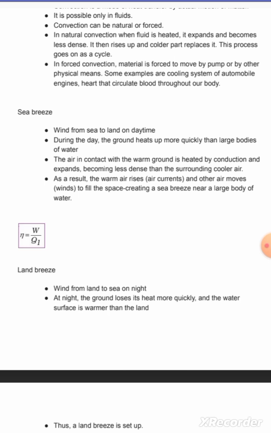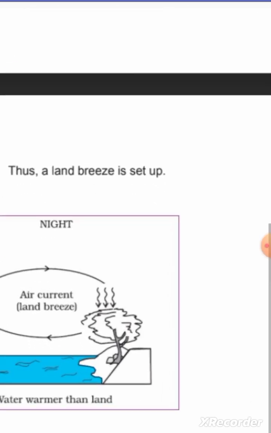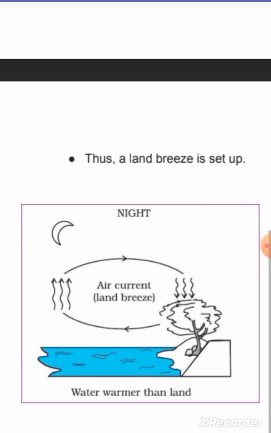Sea to land in the daytime is the sea breeze. Now the land breeze, from land to sea at night. At night, the ground loses its heat more quickly and the water surface is warmer than the land. So a land breeze is formed. See, water warmer than land, air current, night, land breeze.